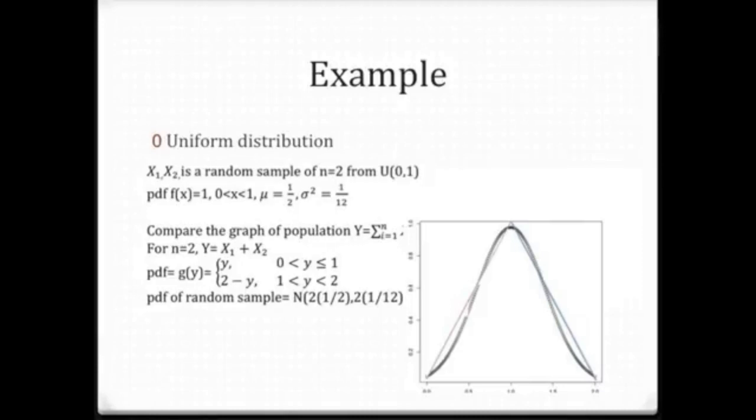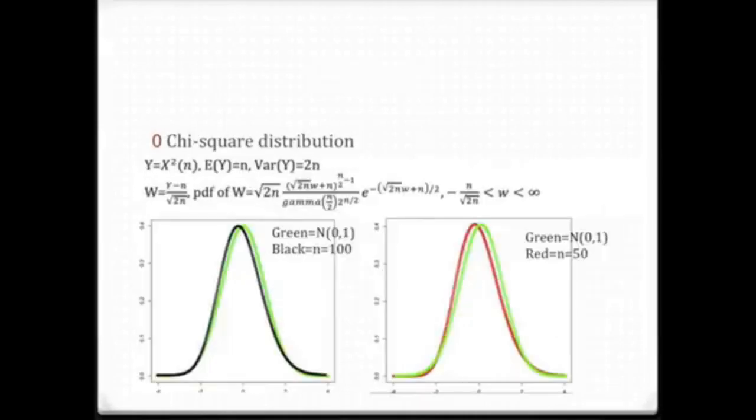Then go to the second example. Chi-square distribution. The expected value of Y equals n. The variance of Y is equal to 2n. W is equal to Y minus n divided by the square root of 2n. The right-hand side is the PDF of W. There are two pictures below. The green line represents the standard normal distribution. The red line is W when n equals 50. The black line is W when n is equal to 100.